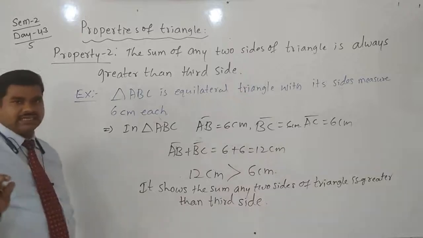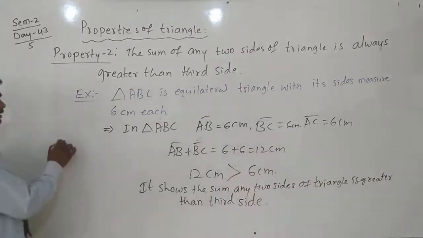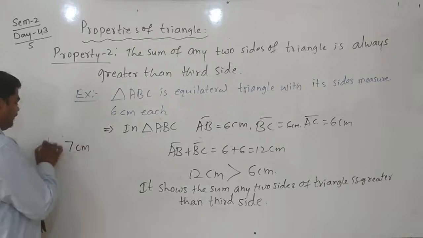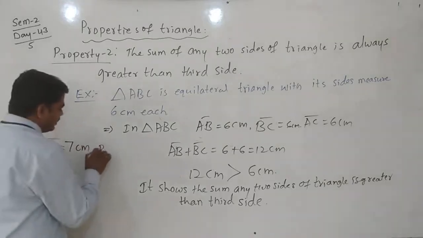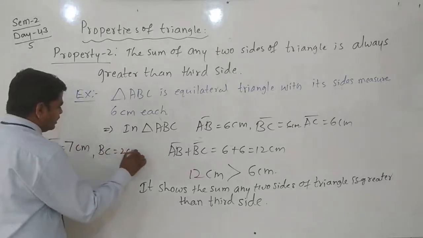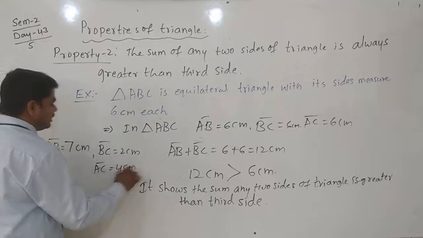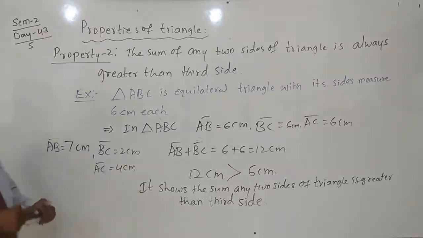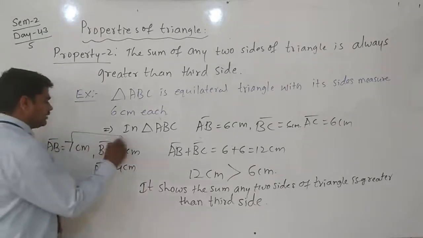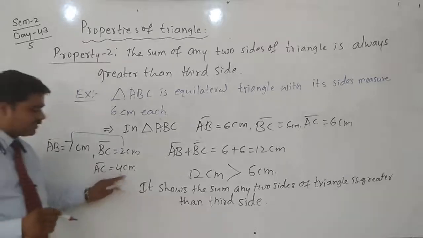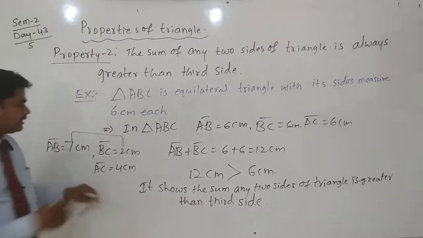If it is not greater, for example, AB is 7 centimeter, BC is 2 centimeter and AC is 4 centimeter. Then the sum of two sides, this one and this one, you can add: 9 centimeter. 9 is greater than 4 centimeter.